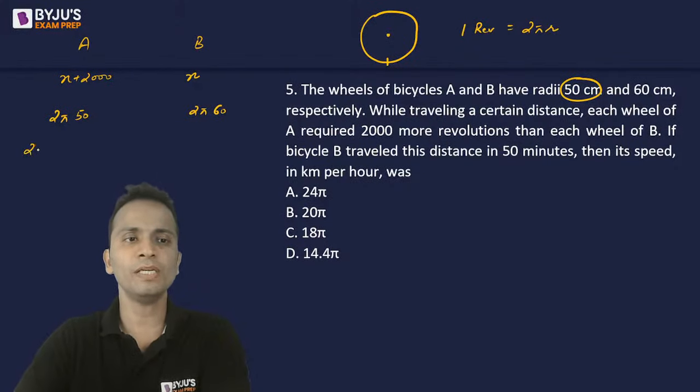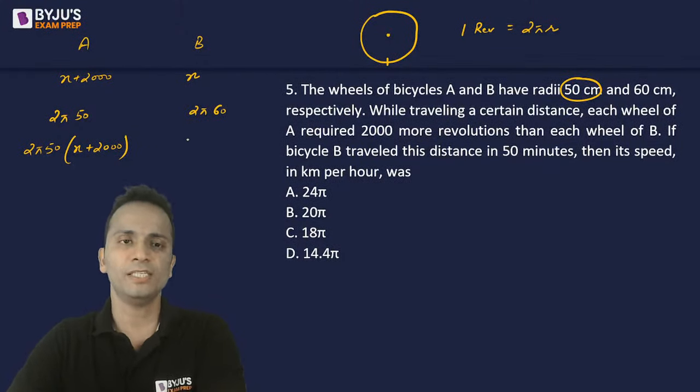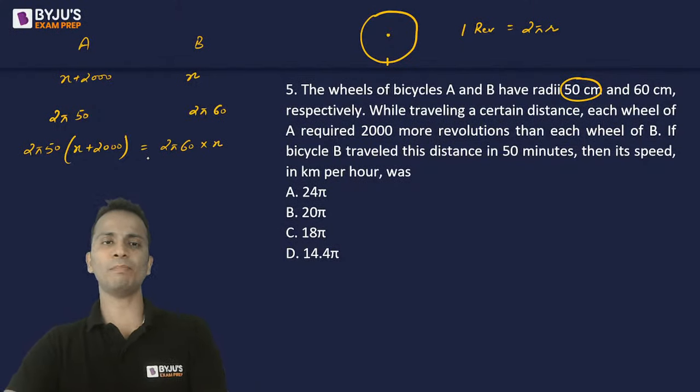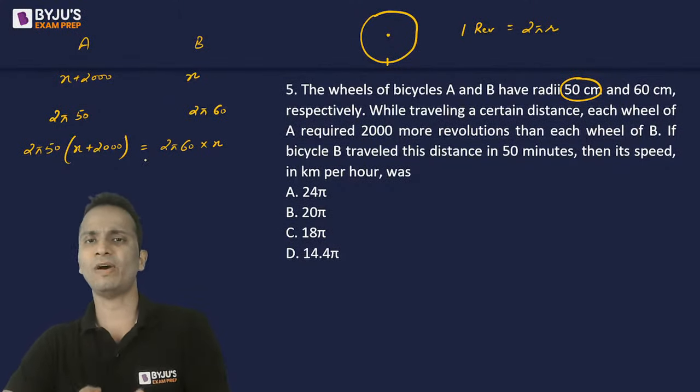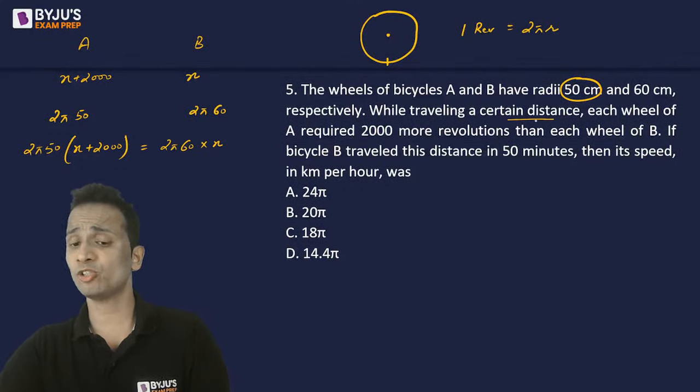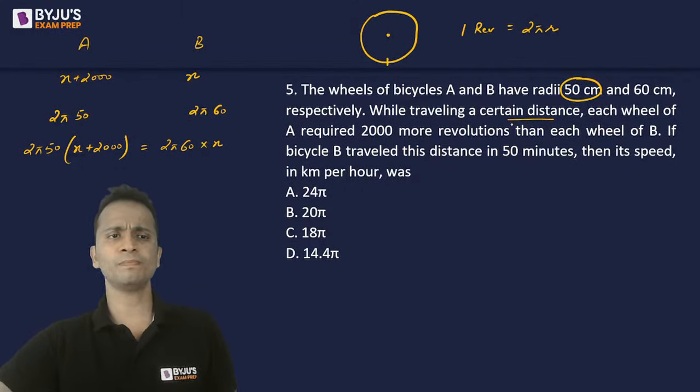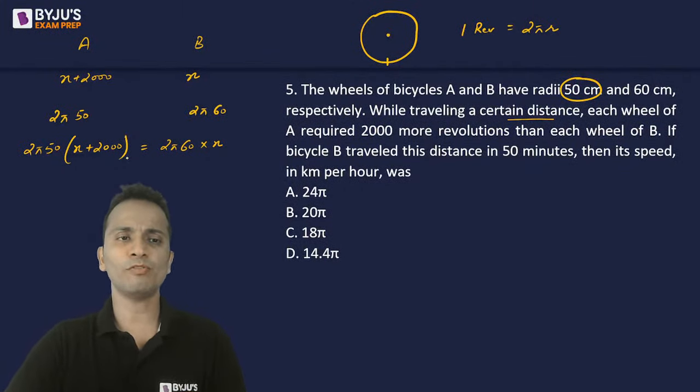This is the distance covered in one revolution multiplied by the number of revolutions, which gives the total distance covered by wheel A. Similarly, wheel B will cover 2 pi into 60 multiplied by x. Now, the distance covered by both the wheels will be equal while traveling a certain distance. So, distance is the same for both of them. From here, we can find out the value of x.